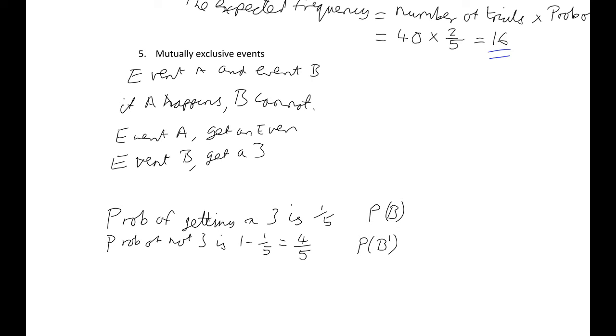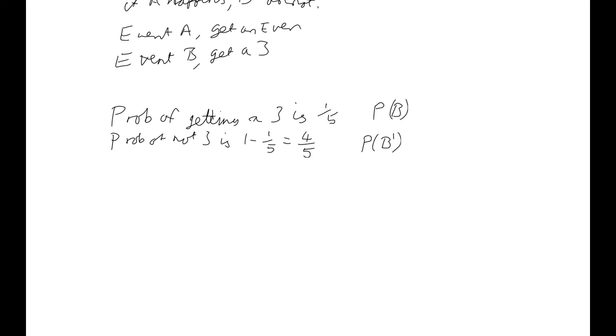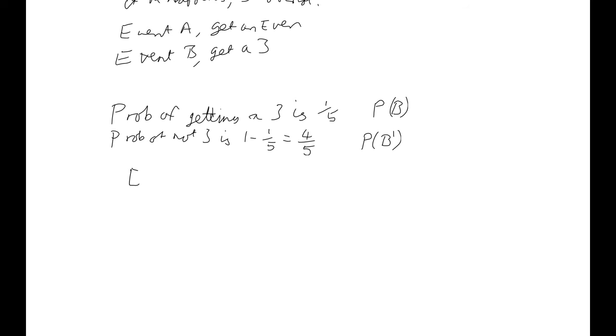Now, we bring in an extra word here, which is exhaustive. Now, don't get this mixed up with exclusive. It's completely different. Exhaustive means that you have exhausted everything. So you have found every possible solution. So if you have an exhaustive list, that means you have listed every possible way things could go. I roll a dice, I could get a 1, a 2, a 3, a 4, a 5, or a 6, right?